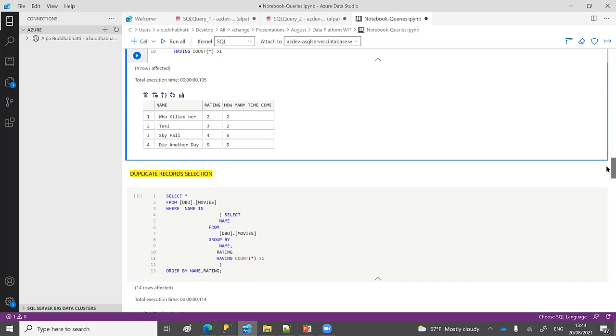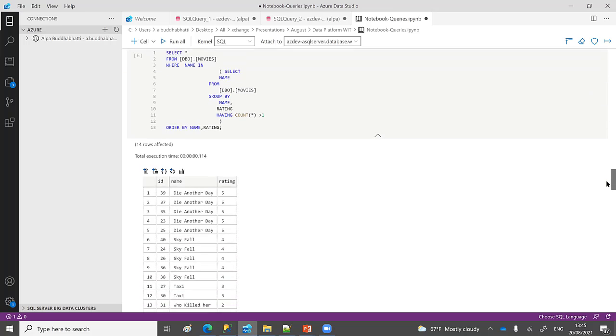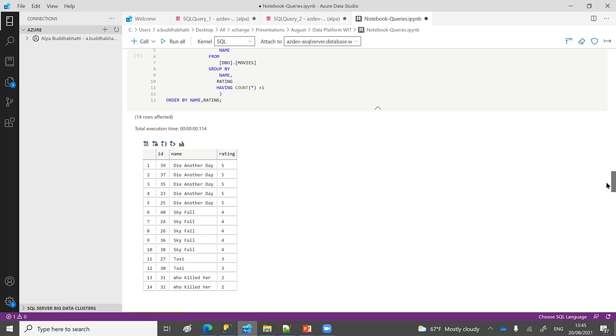Now I need to remove the duplicate values, so I have to take a decision here. I'm saying to consider only the record with the latest ID, because these are auto increment. Whichever ID is the latest one, only that record is kept, and the remaining ones are deleted. Here I'm now getting only the duplicate records, with ID as well.